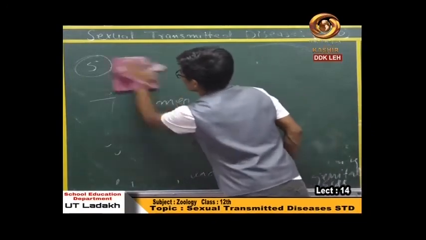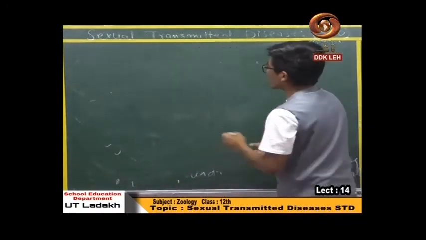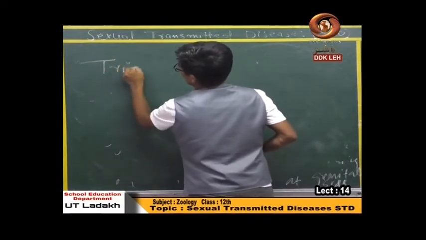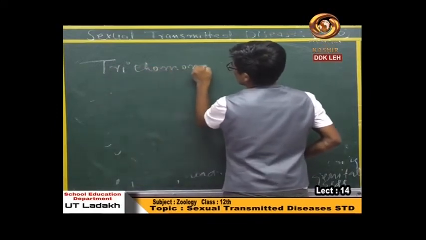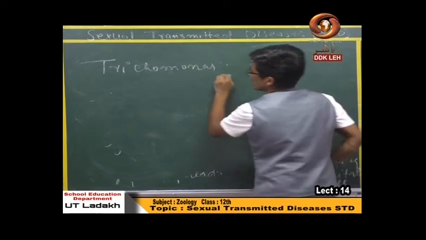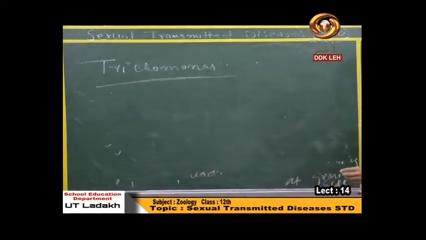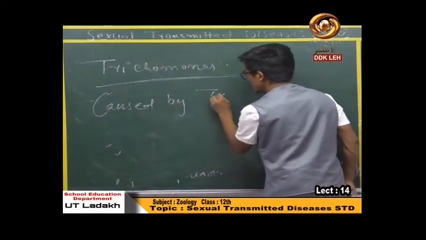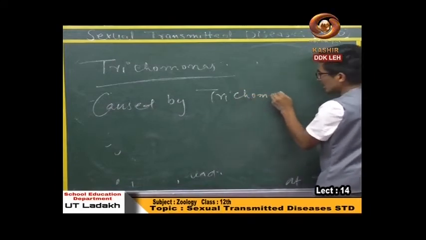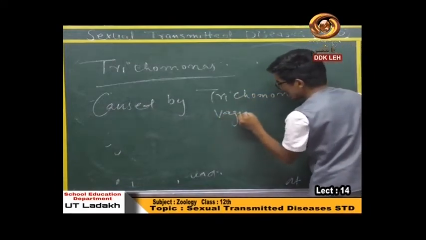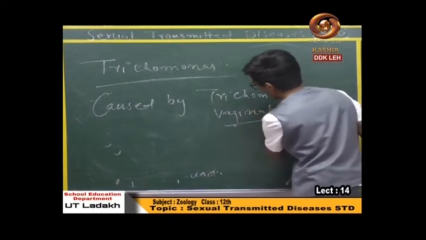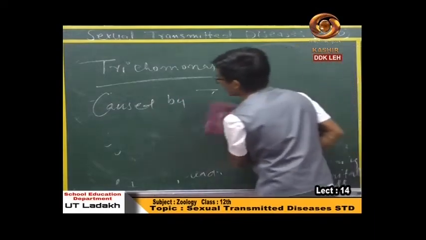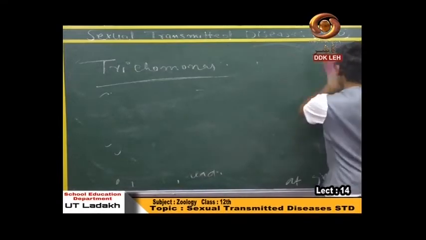Next disease is one of the common protozoa diseases, which is called Trichomonas. Trichomonas is a protozoa disease. It is caused by Trichomonas vaginalis. This is a protozoa and it causes trichomoniasis. Mostly in African females, this disease is found.